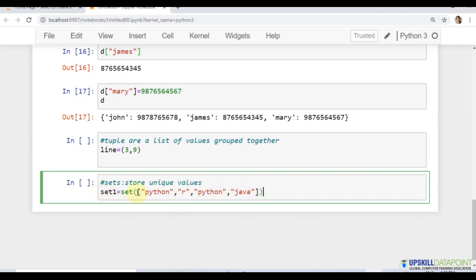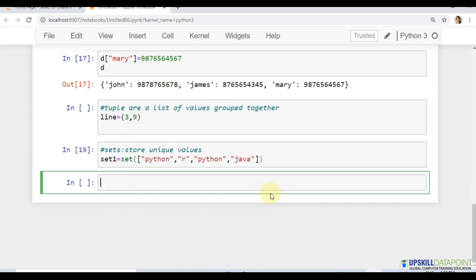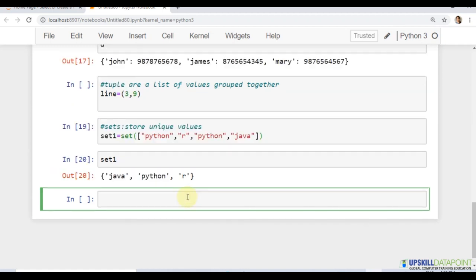Since a set is going to store only unique values, when I execute this, I can see that even though Python has been written twice, it took Python as a distinct value and printed it only once. So no repeated values inside a set.